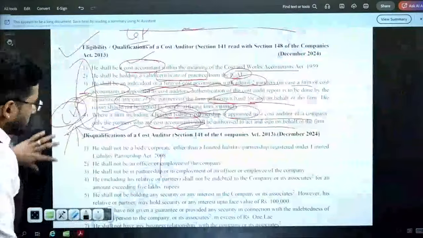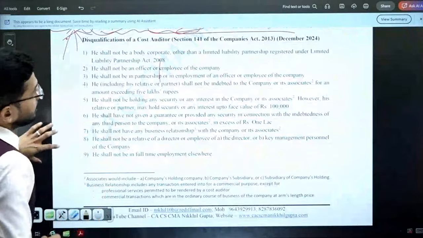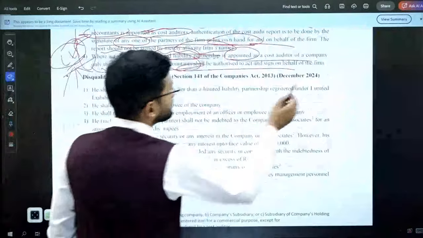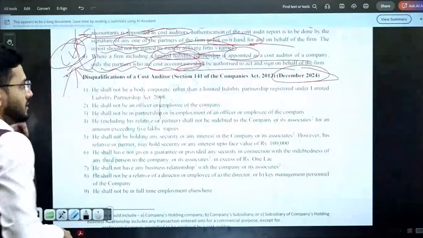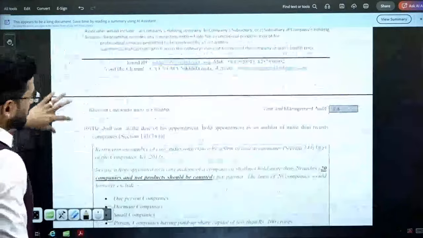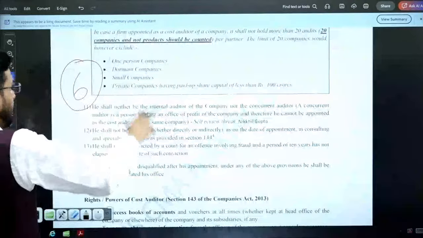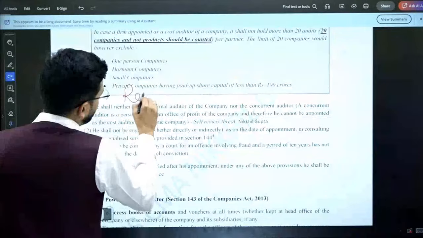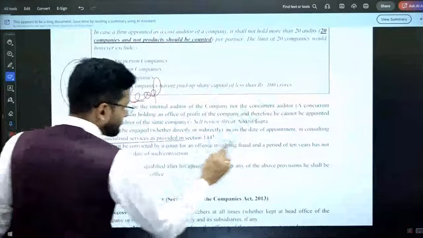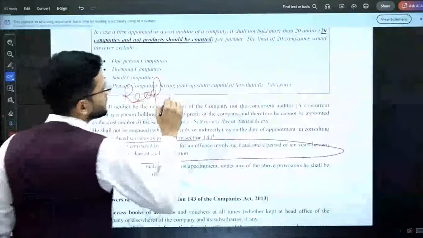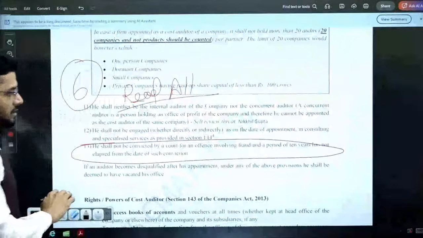Okay, sir, got it. So these were the disqualifications of a cost auditor, and please note that in December 24, this particular question came in the examination. Very, very important from an exam standpoint. Learn any 6. Okay, don't learn all, learn any 6. But yes, read all, because if any question comes from a specific disqualification, you should be able to answer it. Read all, learn any 6.